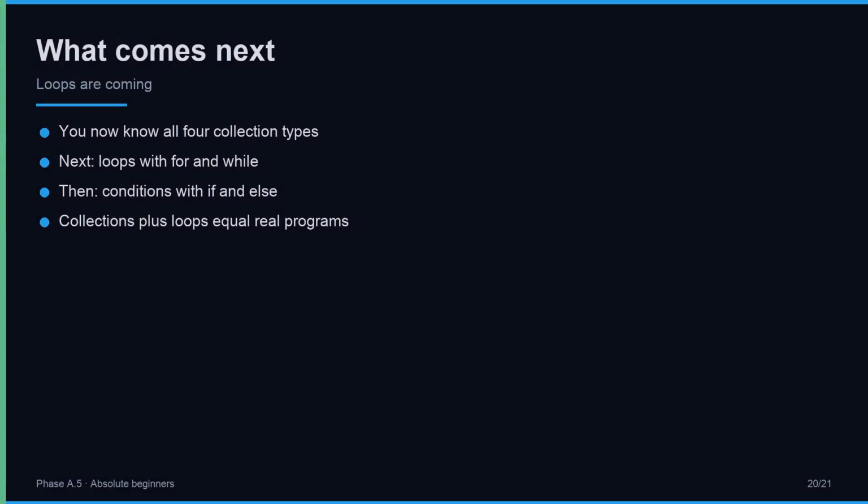What comes next? Having met tuples in depth, you now know all 4 collection types: list, dictionary, set, and tuple. Next we slow down on loops, how to walk through any collection one item at a time with for and while. After loops, conditions with if and else. Once you can loop and branch, you can write real programs. Collections, loops, and conditions together form the heart of Python.